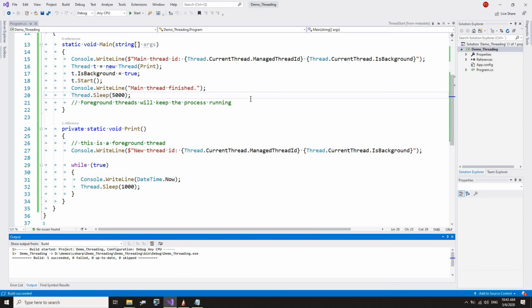You can change your newly created thread to behave as a background thread. You just set the property IsBackground equal to true. If in your process you have background threads which are running, they all will be killed, terminated, aborted whenever your main thread dies, or whenever all foreground threads are finished, your process will terminate.